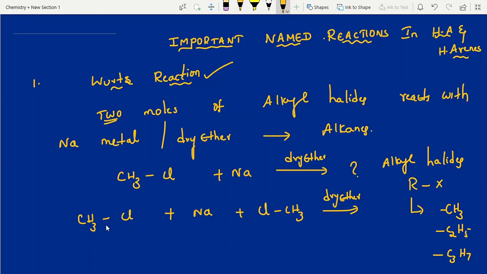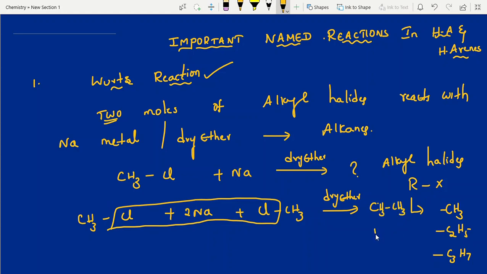So that's it, students. Now you remove 2 chlorines and 2 sodium metals, and these two carbons join: CH3-CH3. This is what we call ethane, and the byproduct is 2NaCl. Clear, students?